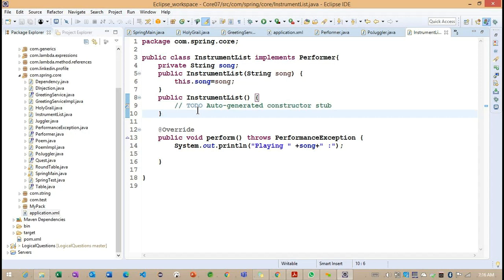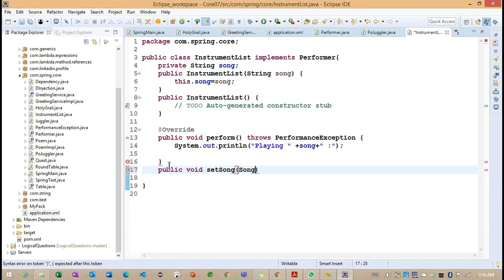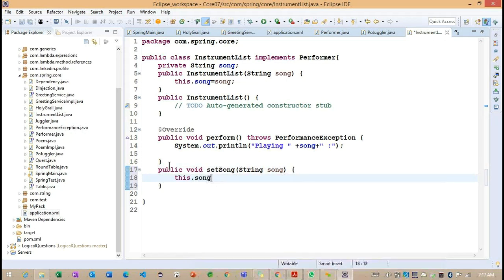Now I want to work on setter injection here. Getting the point? Now what are the ways we can write the setter injection here? To work on the setter injection, first we need to write the setter method. This is very important whenever we are working on setter injection. Now what I'm writing here is song = song.